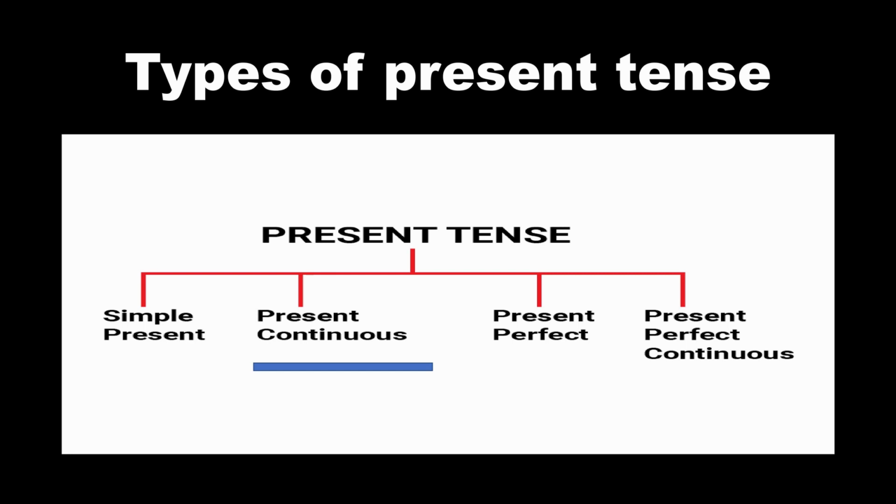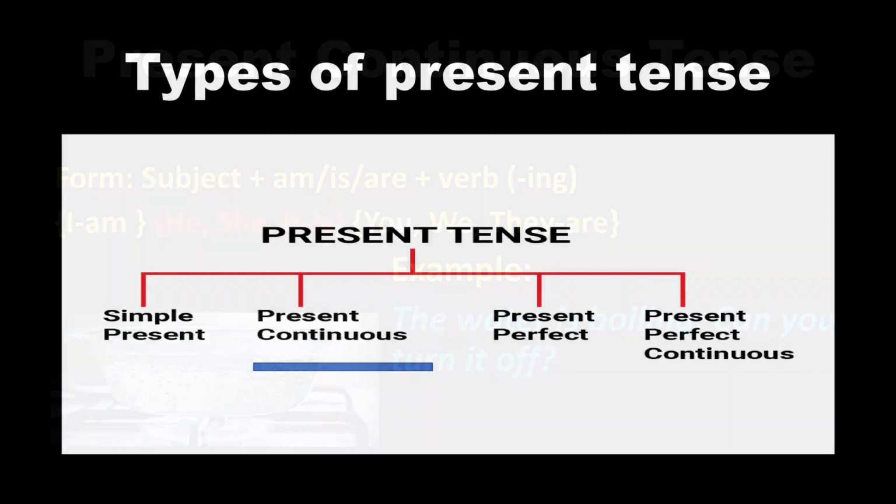For example, what are you doing? You are reading, right? And you are still doing it, and you will still continue to read until you feel like to stop or by an external force. What you are doing is present and the action is still continuing, so hence it is called present continuous tense.